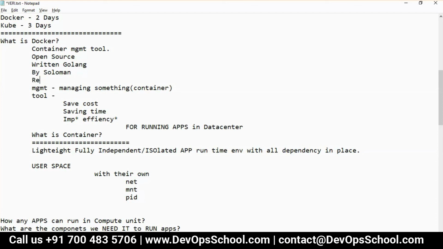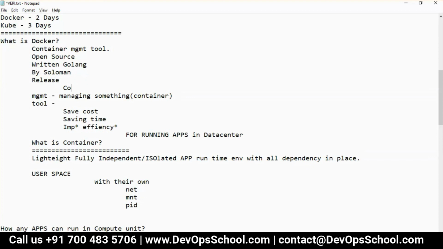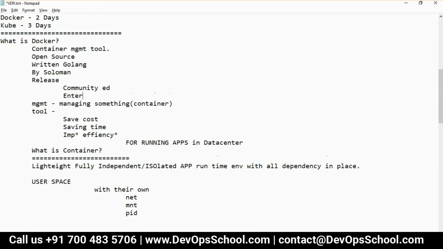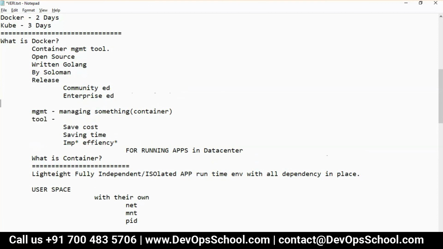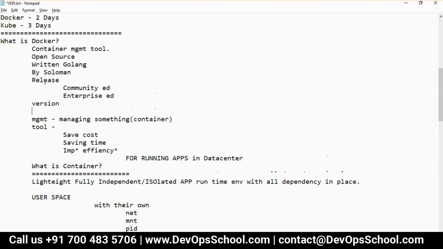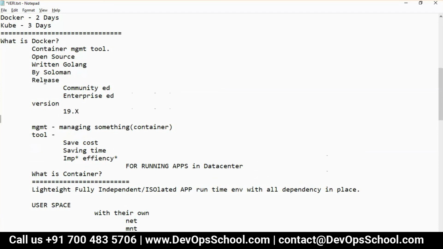And it has a release, community edition, enterprise edition. Version is right now 19.x. Understood, guys?